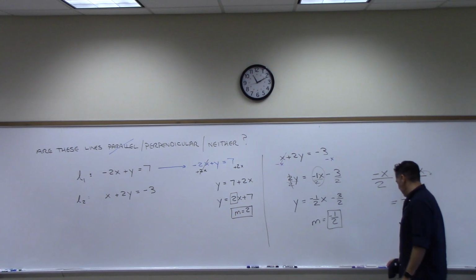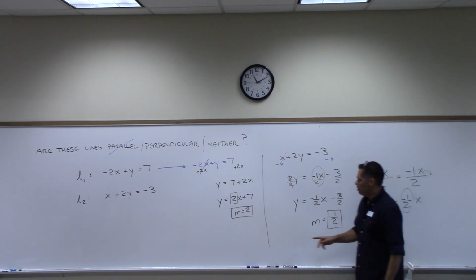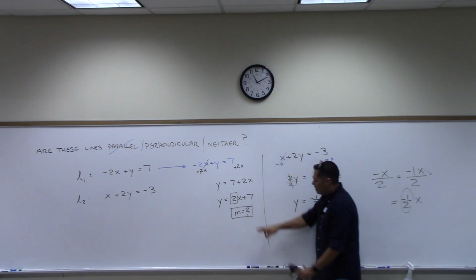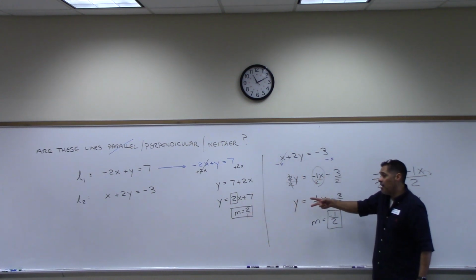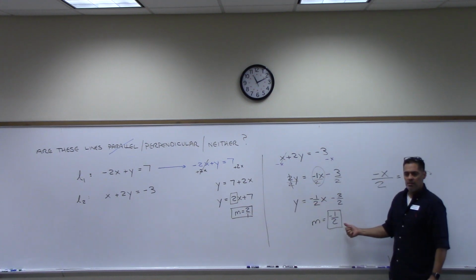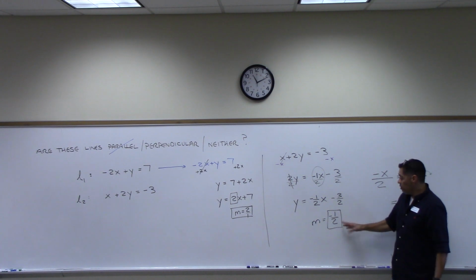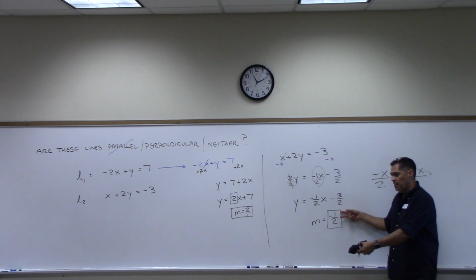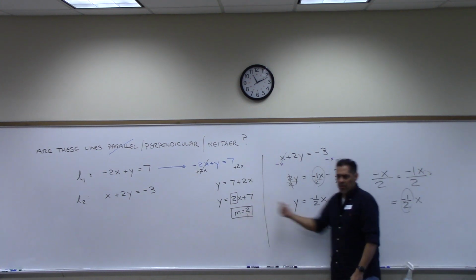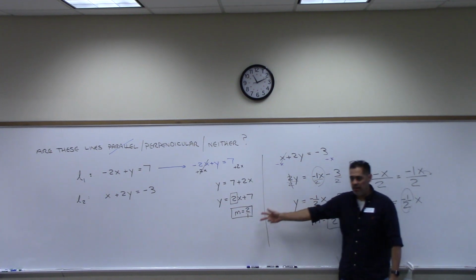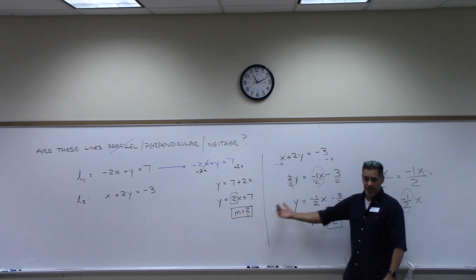Yes. Why? It's the opposite reciprocal. So remember, this number right here is really like 2 over 1, right? To be perpendicular, you have to flip it over and change the sign. So if you flip it, it becomes 1/2, and you change it to negative, it becomes this, right? Or you could do this one. You could flip this one over, which would become 2 over 1, and then change the sign. What's negative, negative? Plus, right? Which is this. So you can either take that one and flip it and change the sign, or you can take this one and flip it and change the sign. But perpendicular? Yes.